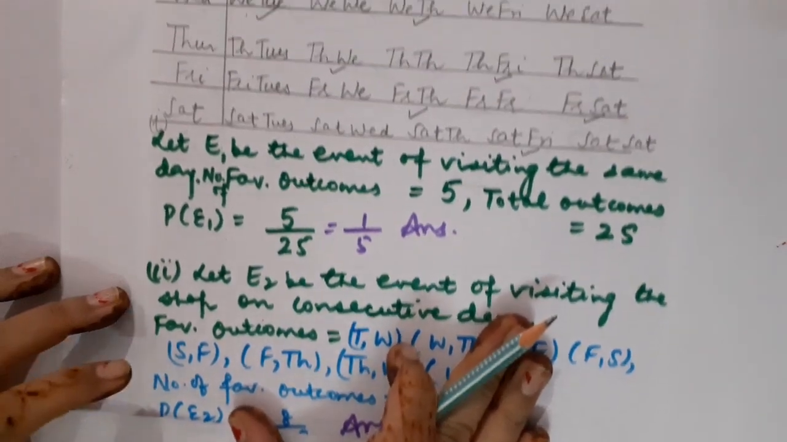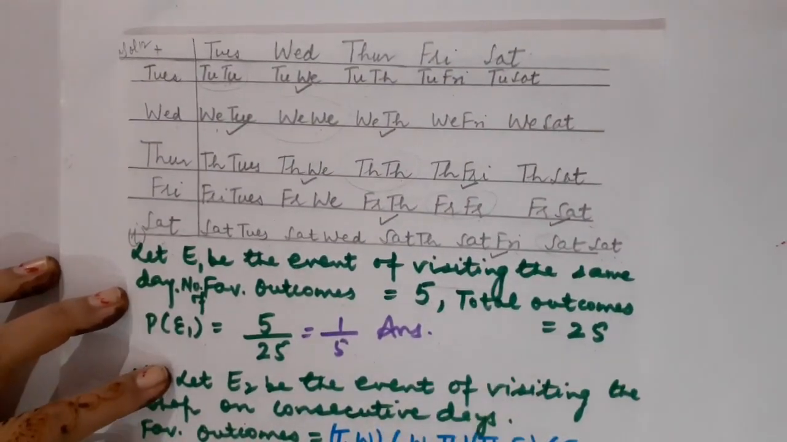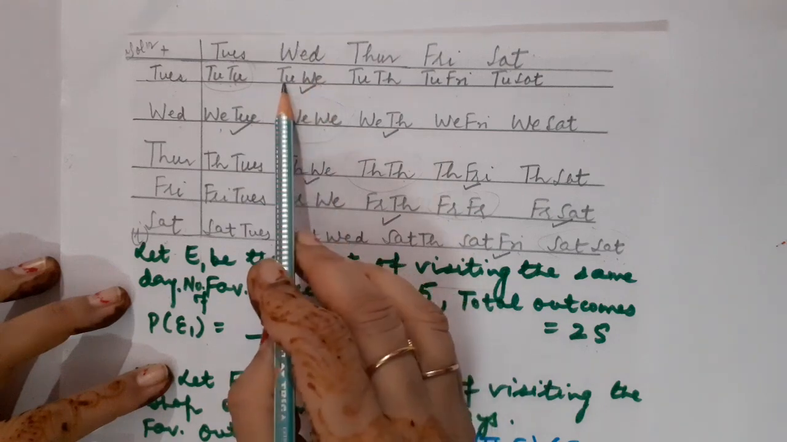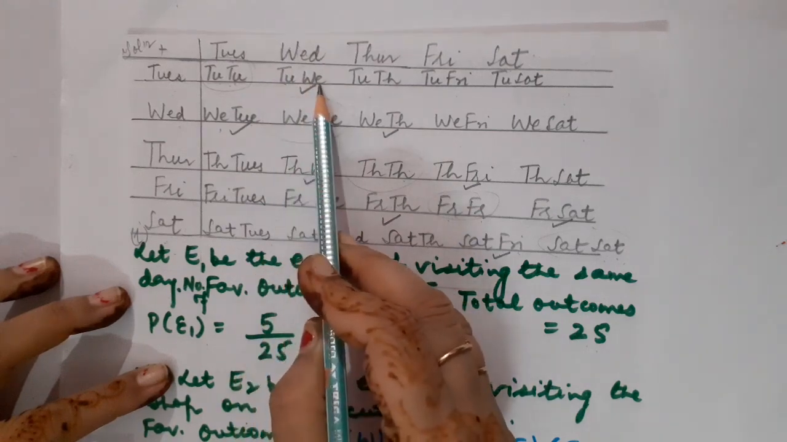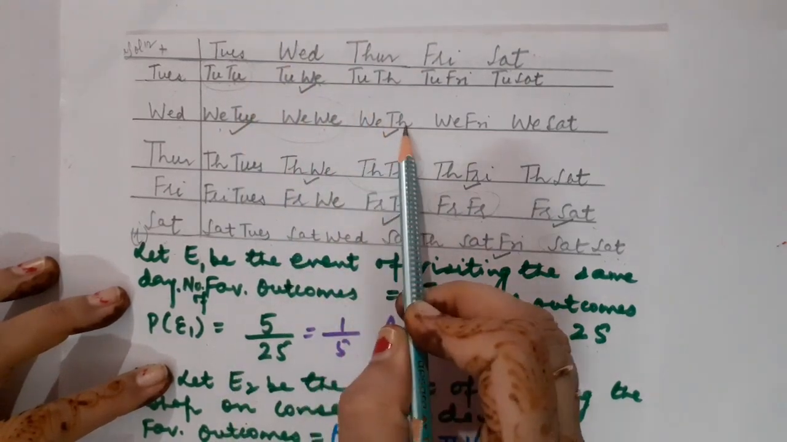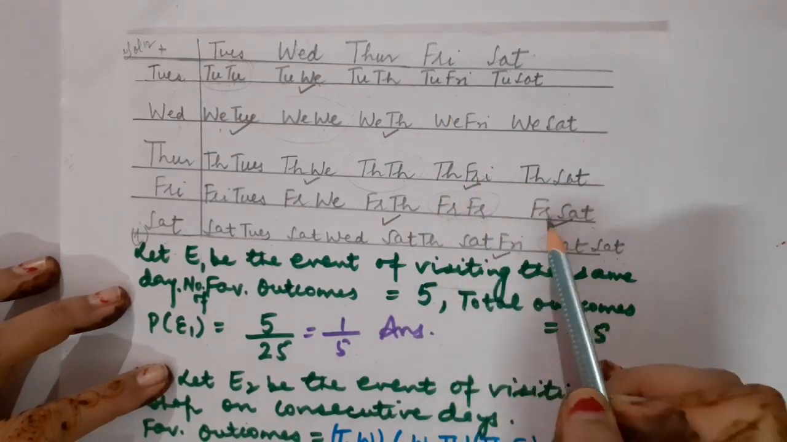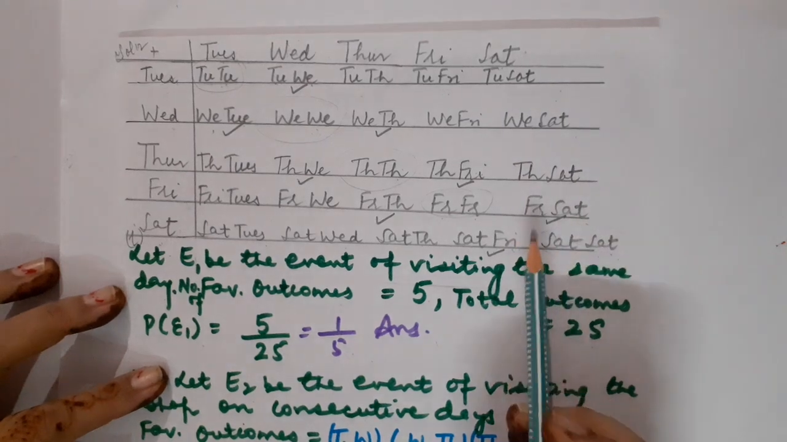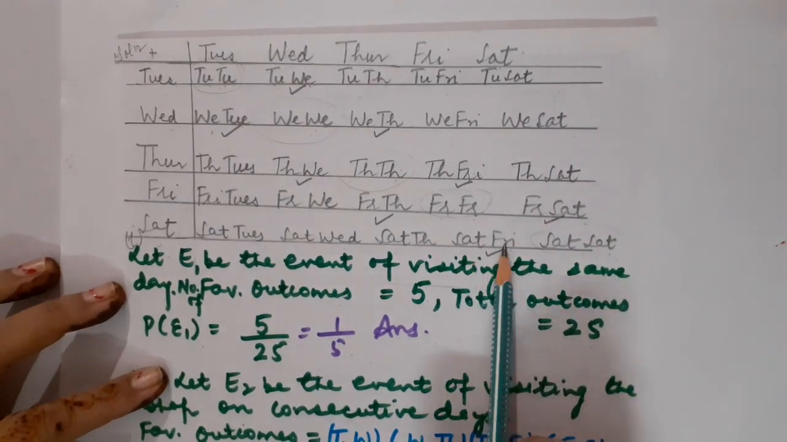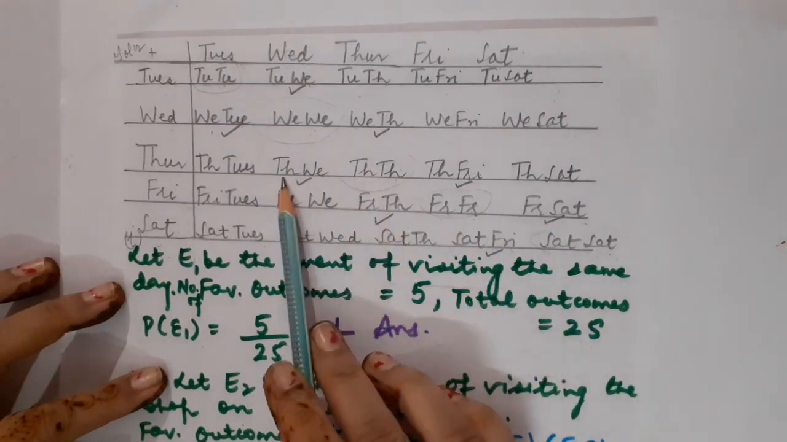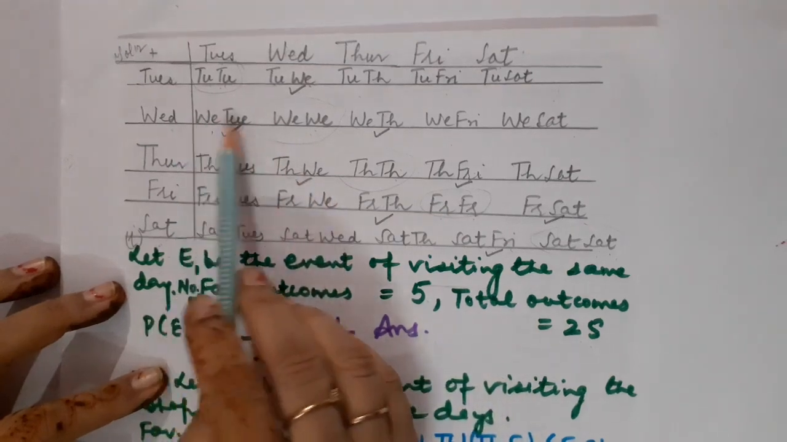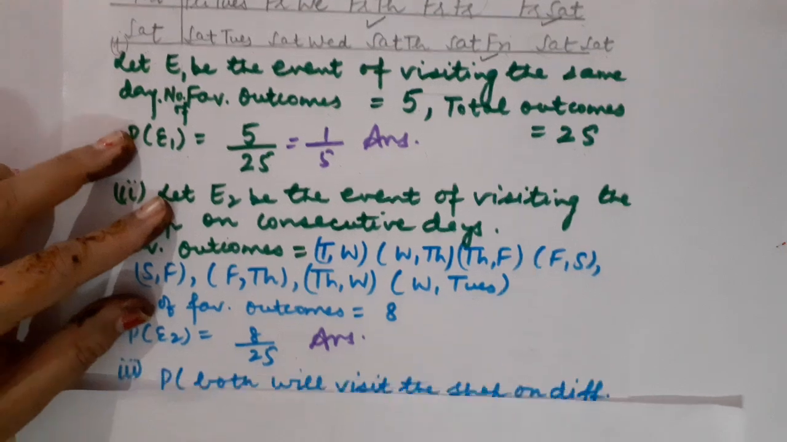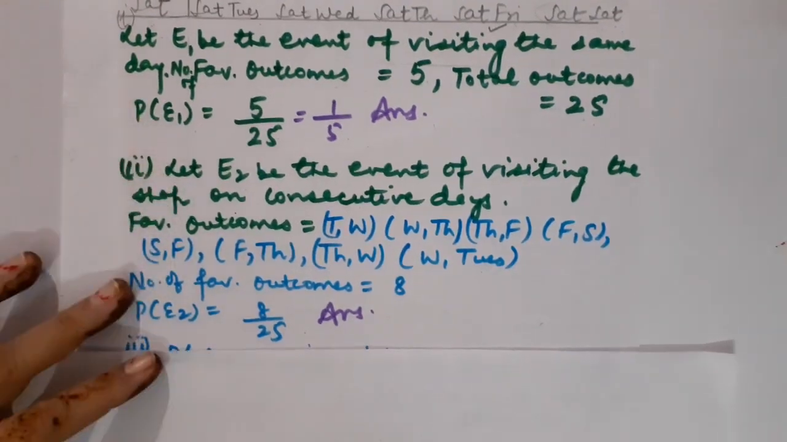So how consecutive? Please be alert and have a look at the table. This is Tuesday, Wednesday. Suppose Ekta is going on Tuesday and Shyam is going on Wednesday. Then Wednesday, Thursday. Then Thursday, Friday. Then Friday, Saturday. We can take their reverse order also. How? Saturday, Friday. Friday, Thursday. Thursday, Wednesday. Wednesday, Tuesday. So in this way, children, the total favorable outcomes will be 8 in number.